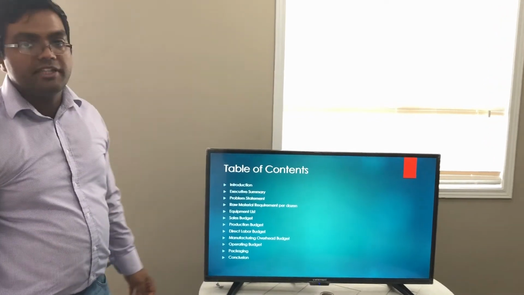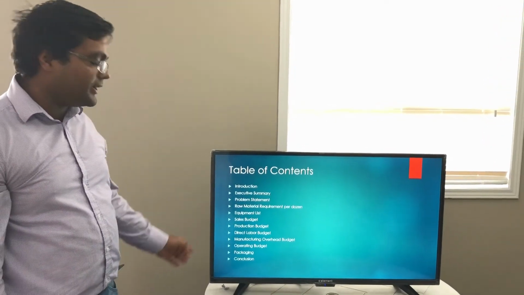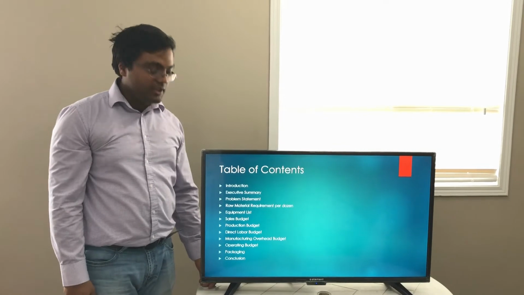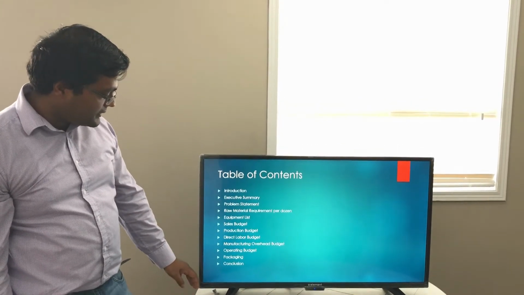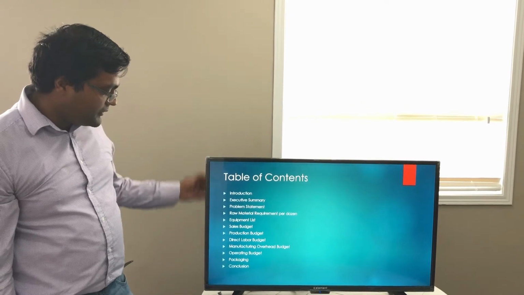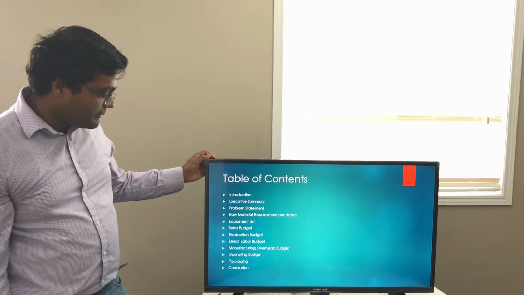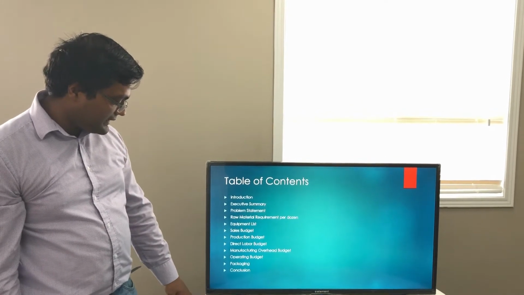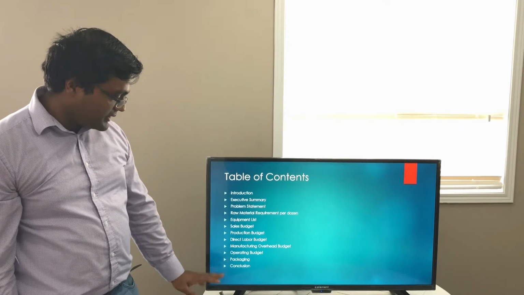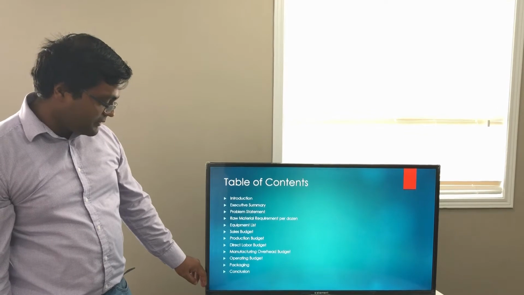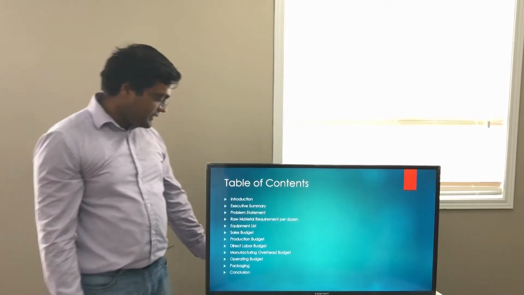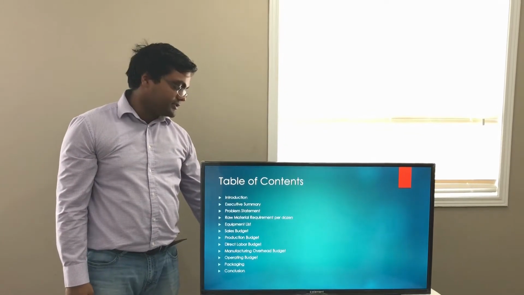The next slide is a table of content. In this, you will find what all we did in this PPT. The first is an introduction, which I did at the first, and then there's the executive summary, problem statement, raw material requirement, equipment list, sales budget, production budget, direct labor budget, manufacturing overhead budget, operating budget, packaging, and then at last I will do the conclusion.